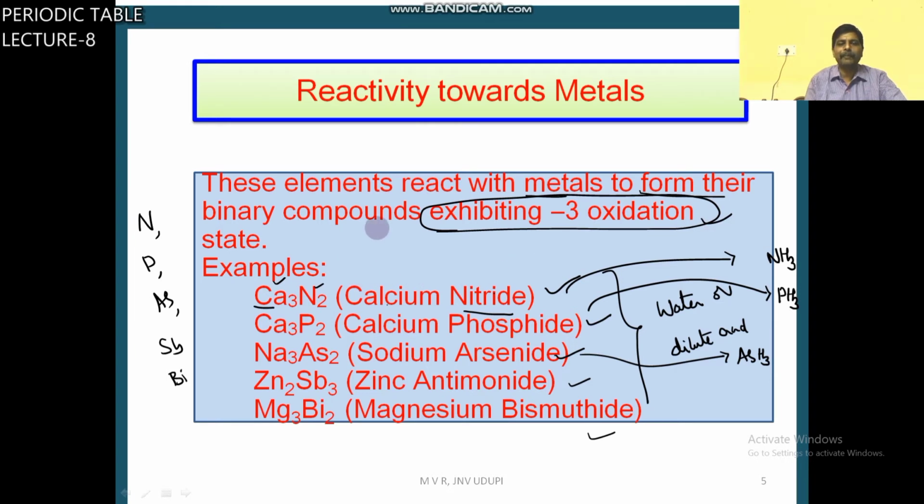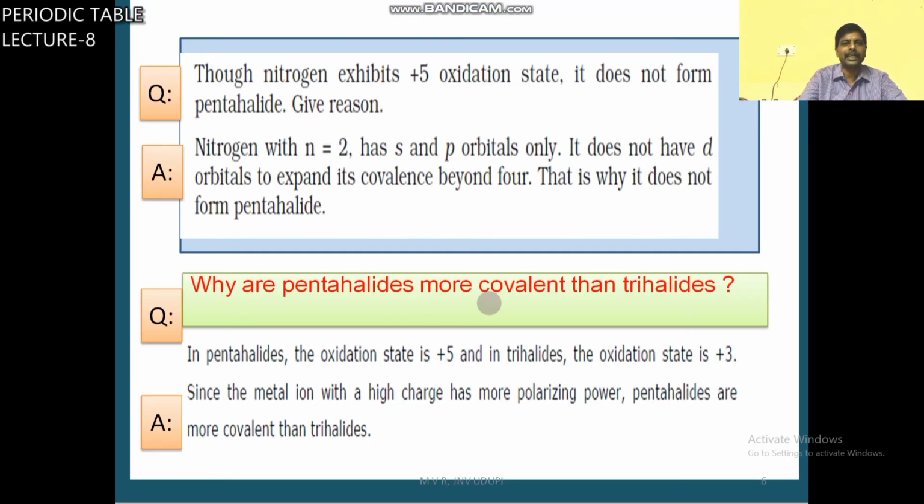In metallic binary compounds only, these elements exhibit -3 oxidation state. In all other compounds, they exhibit +3 and +5.